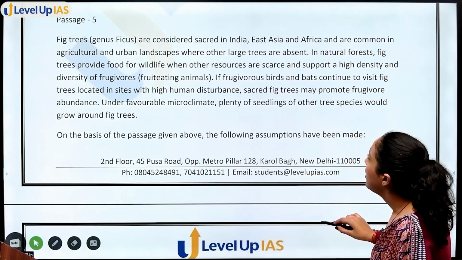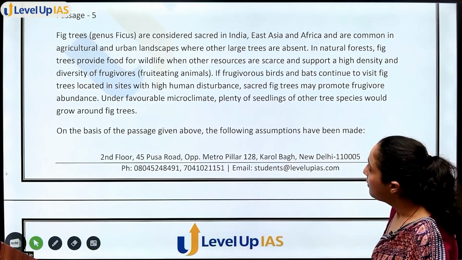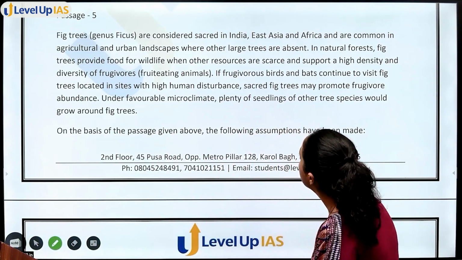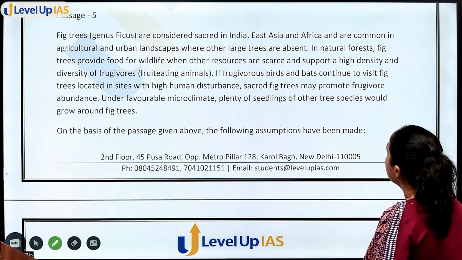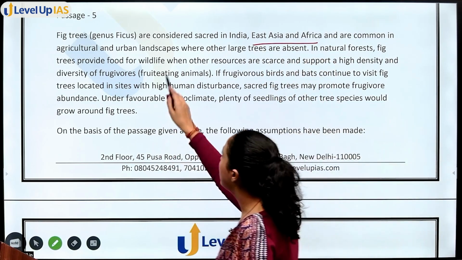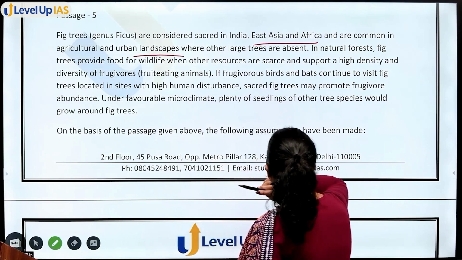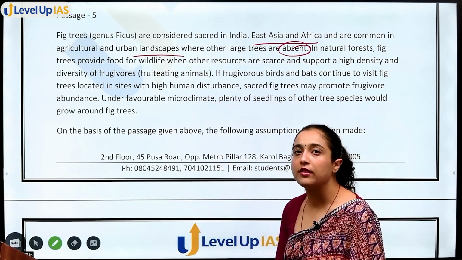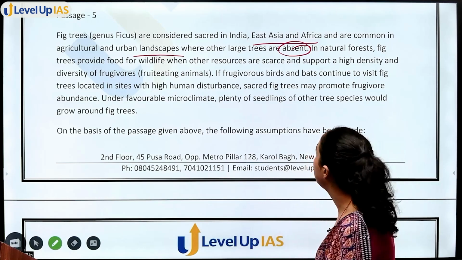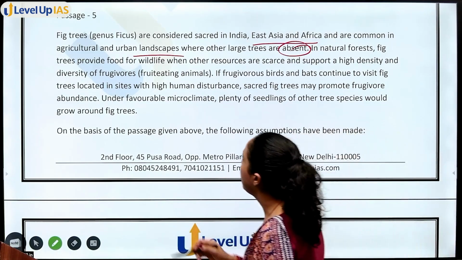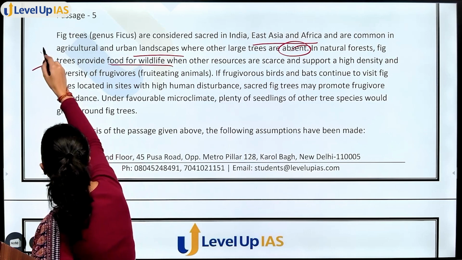Okay. Next, passage 5. Firstly, let's read the passage. Fig trees are considered sacred in India, East Asia and Africa, and are common in agriculture and urban landscapes where other large trees are absent. So other large trees are absent, but fig trees are still common and they are also sacred. In natural forest, fig trees provide food for wildlife. So that is the fig trees' benefit.